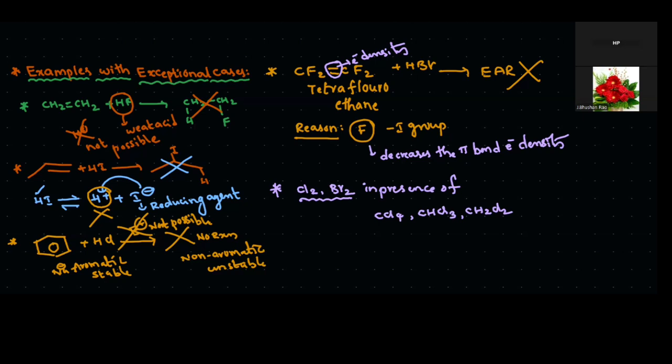Next, aqueous sodium hydroxide or aqueous potassium hydroxide, and sodium cyanide. So these are all the chlorine and bromine reactions with alkenes or alkynes in the presence of CCl4, CHCl3, CH2Cl2, or an aqueous medium of KOH or NaOH, and NaCN. These are the three types of reagents. In the presence of these conditions, how do chlorine and bromine get involved in the reactions? This kind of reaction we will discuss now.